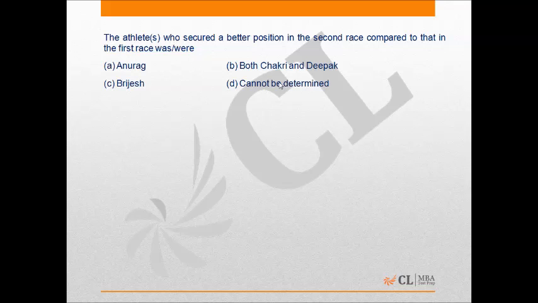In the next question, we have to find the athletes who secured a better position in the second race compared to that in the first race. As we do not know which race out of the two races was held first, this question cannot be answered. Therefore option D is the correct answer.